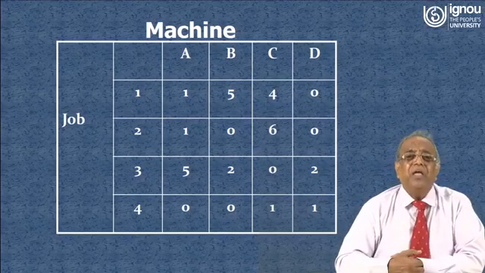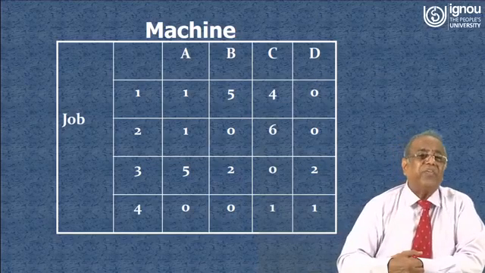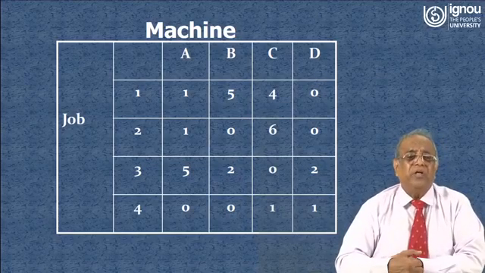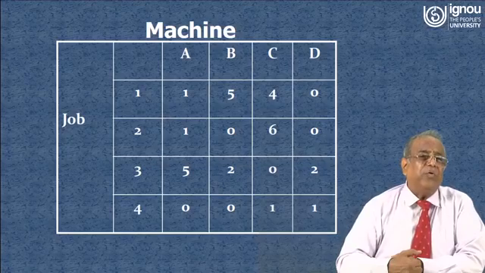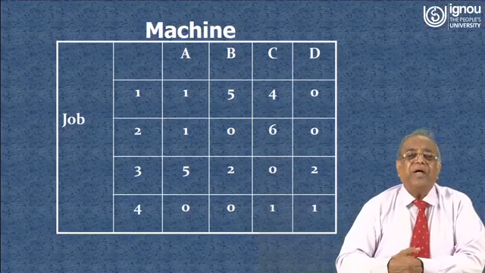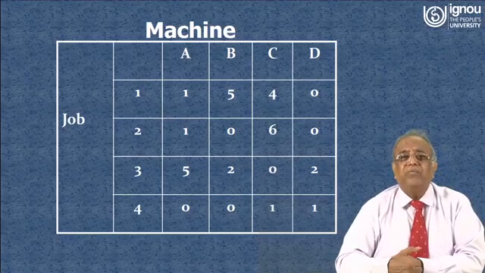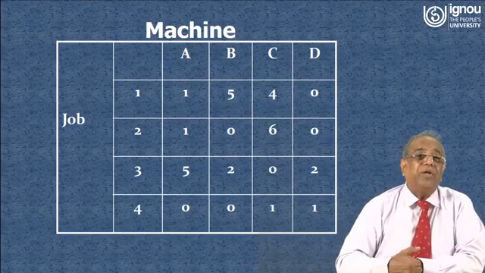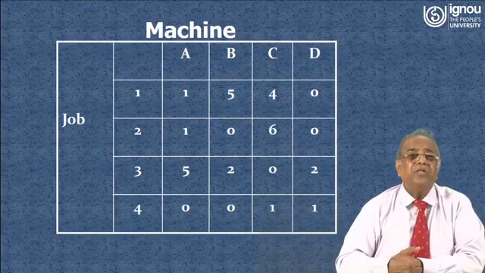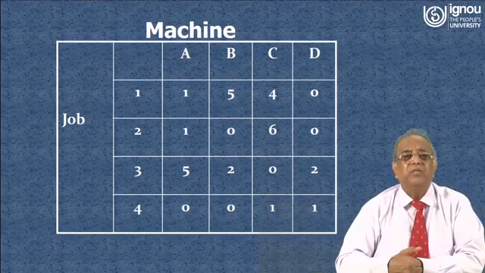Now after that you have to proceed like this. You have to start with the first row. In the first row you are getting only one 0, at the crossing of row 1 and the 4th column. So job 1 will be allotted to machine D. Once you allocate job 1, that row you have to remove from the next discussions for placing the other jobs.